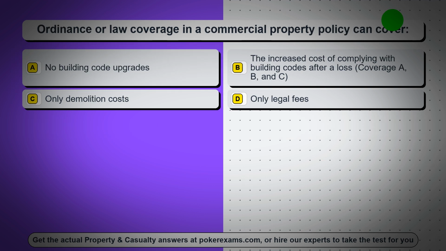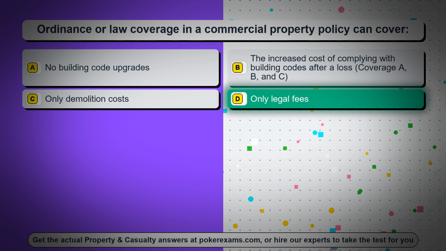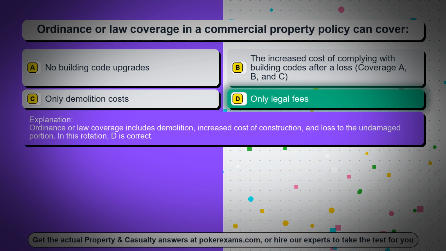Question 32. Ordinance or law coverage in a commercial property policy can cover. Option A, no building code upgrades. Option B, the increased cost of complying with building codes after a loss. Coverage A, B, and C. Option C, only demolition costs. Option D, only legal fees. The correct answer is option D, only legal fees. Ordinance or law coverage includes demolition, increased cost of construction, and loss to the undamaged portion. In this rotation, D is correct.